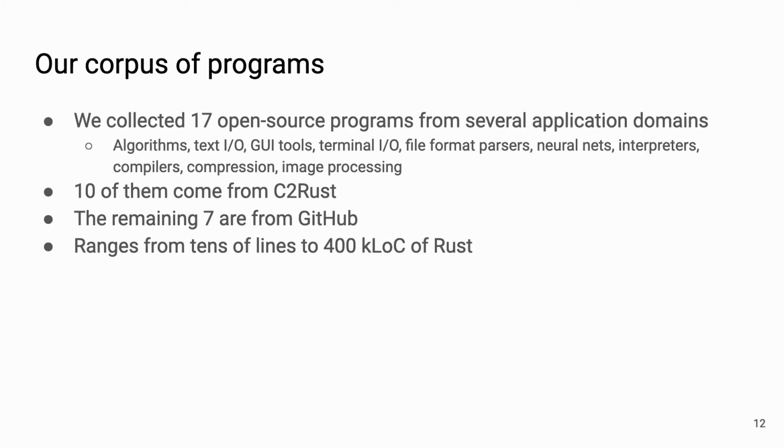With these definitions at hand, we collected 17 open source programs from several application domains, including algorithms, I/O, file format parsers, and neural nets. 10 of these come from C2Rust's own manual, and the remaining 7 come from GitHub. So we have a wide variety of size and application domain in our corpus.